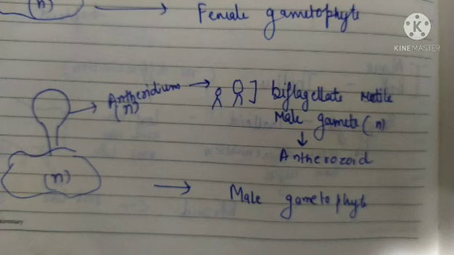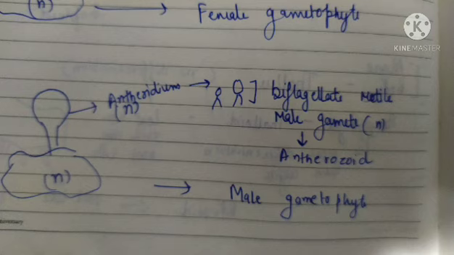Similarly, the male sex organ is known as the antheridium. The antheridium is also formed by mitosis, and it forms the male gametes, known as antherozoids. These antherozoids have two flagella, they are biflagellate and motile.